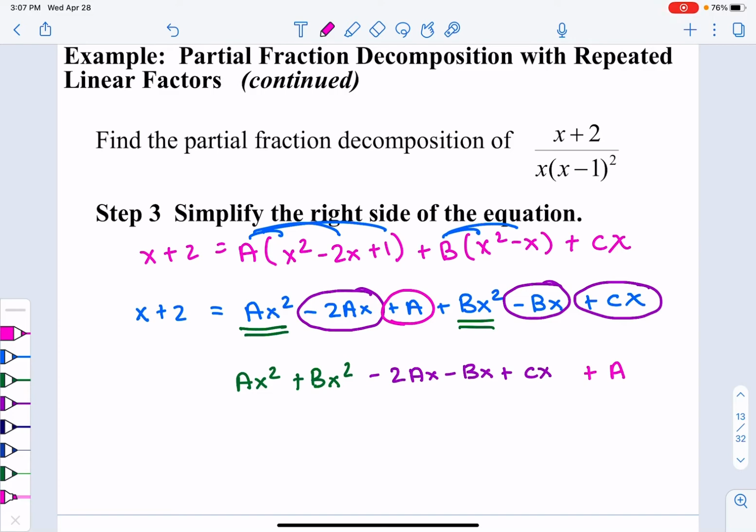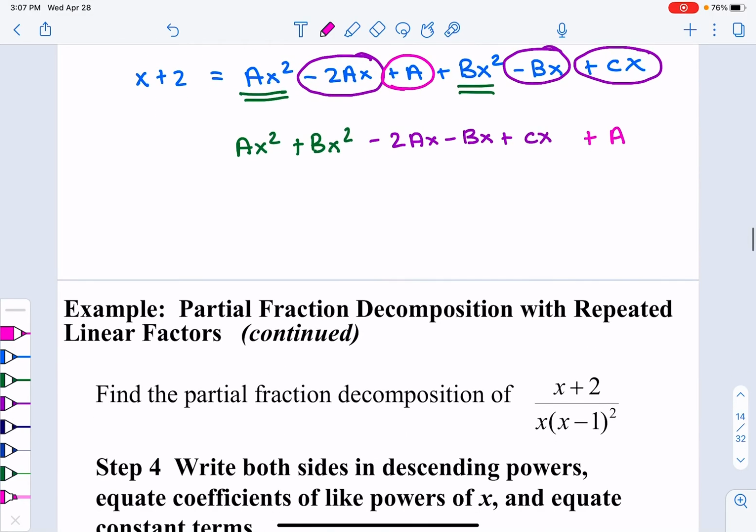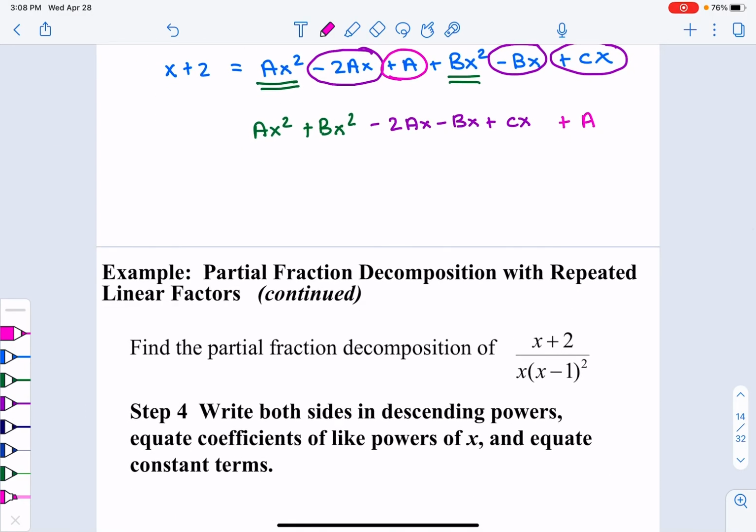So if we were to break this down, part 4 tells us to write both sides in descending powers and equate coefficients of like powers of x, and then equate the constant terms. Equate just means set them equal to each other. So if we were to break this down even a little bit more, I'm just going to fill back in up on the top part that x plus 2 was equal to.